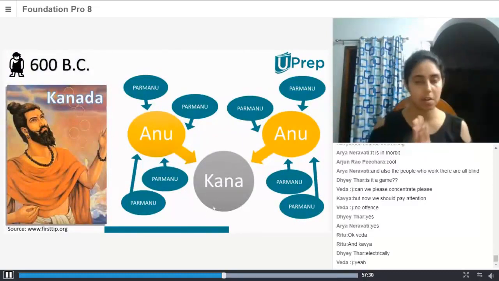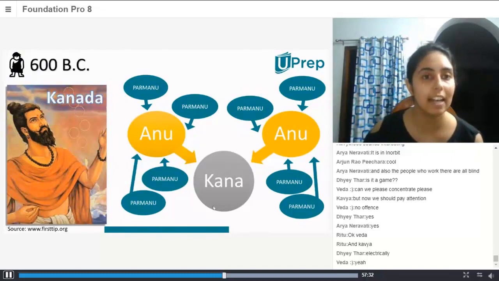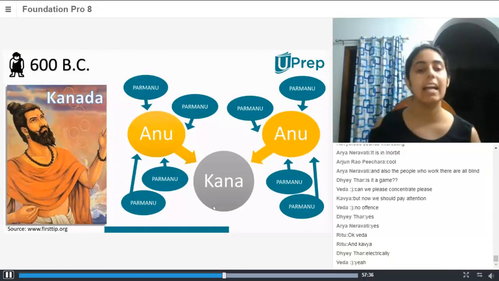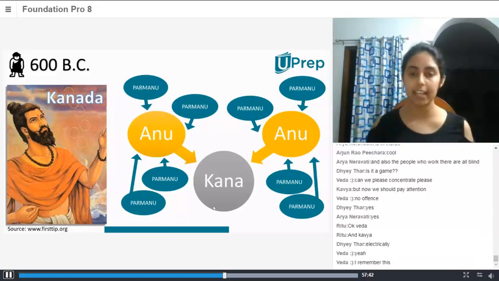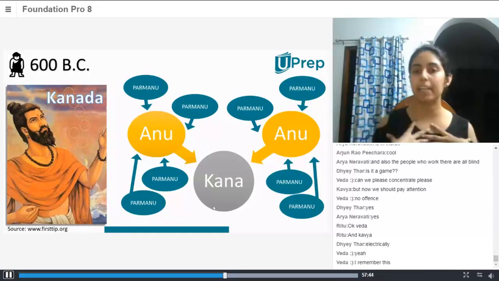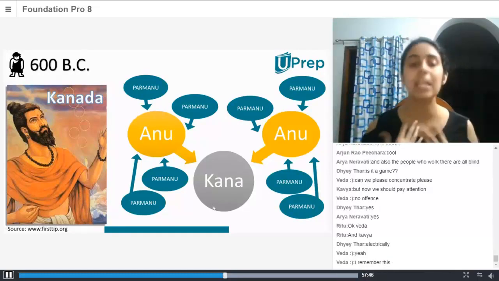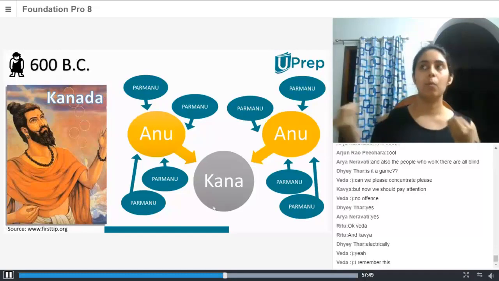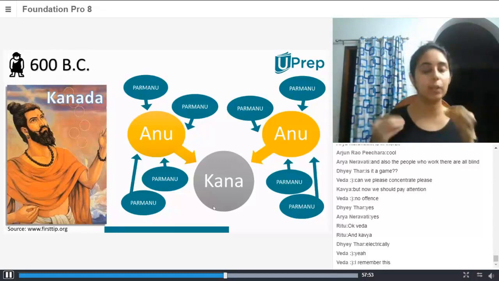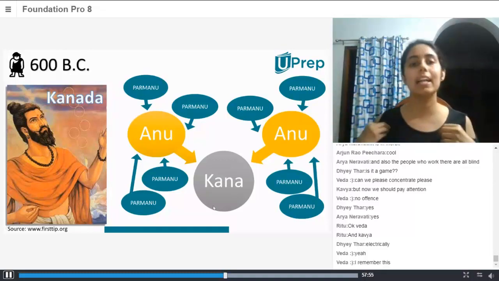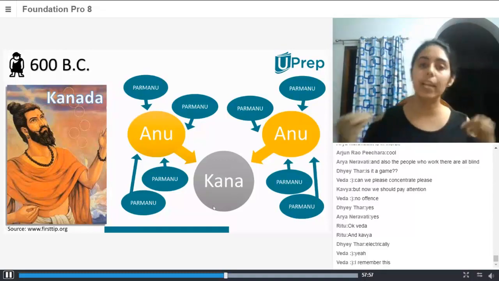There was this dude called Kanada, and he had a theory. He said that Kana is what I am made up of, because his name was Kanada, right? So he said, I am made up of smaller particles called Kana, and what makes up Kana is called Anu. Anus get together to make Kana, and Parmanu get together to make Anu.